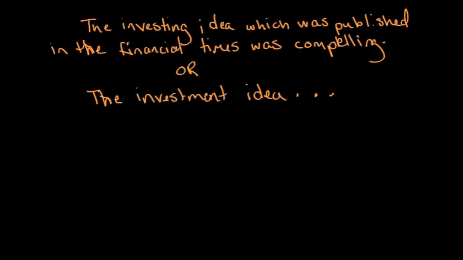So let's take a look at what we've talked about so far. So far we've said that the gerund, investing, can't go with an article. So here we know that it can't go with an article. And are we talking about an idea or are we talking about an action or process? Well, this says investing idea, so we're talking about an idea, a theme, not the action or process. So the correct one is going to be the investment idea. The investment idea is going to be correct.